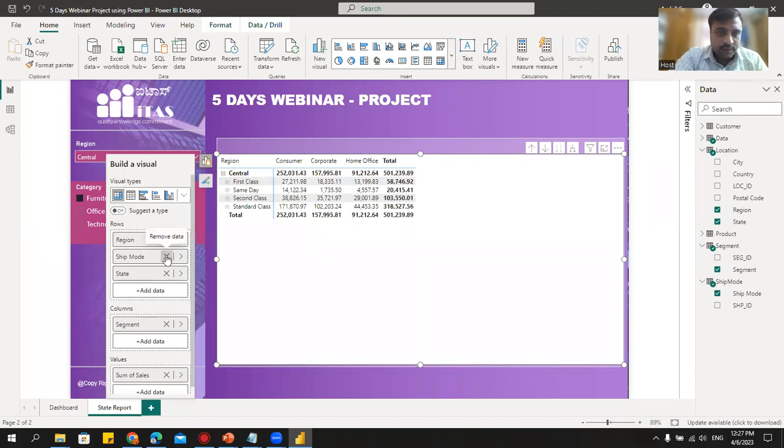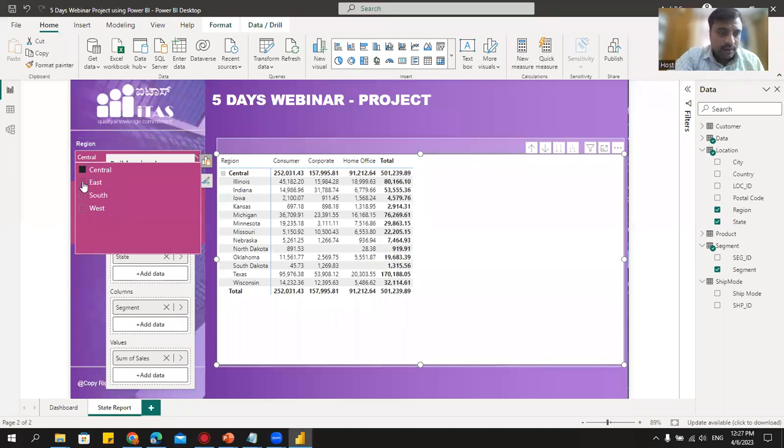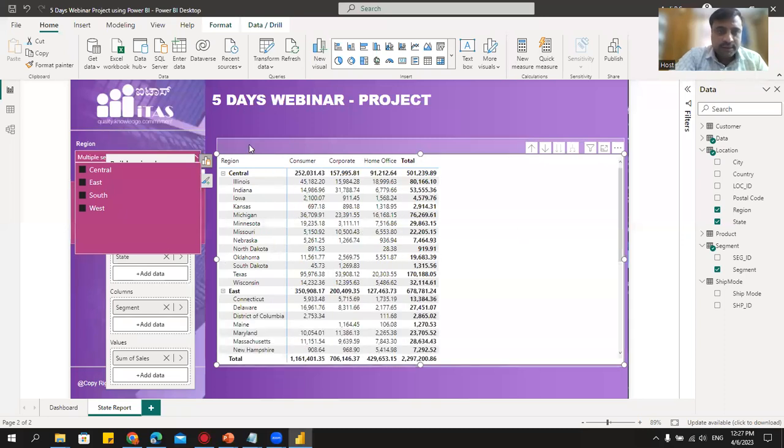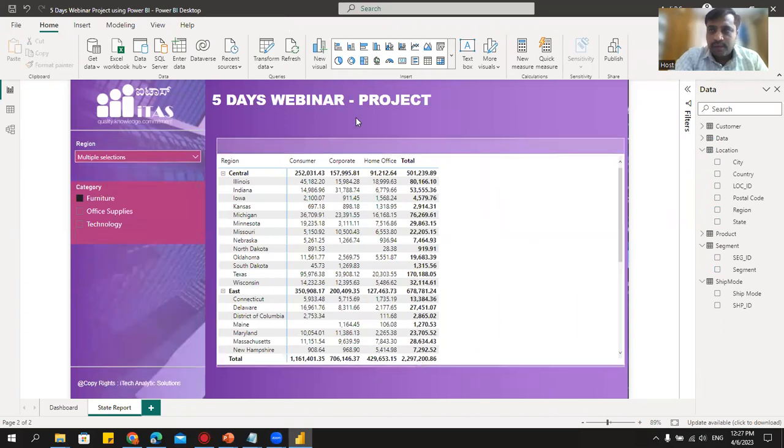And I'll remove this ship mode. Right. So here, let me select all the values. I have all the regions here. And then we'll try to create one map. Okay. So how to create a map? Let's go here. I have this map.